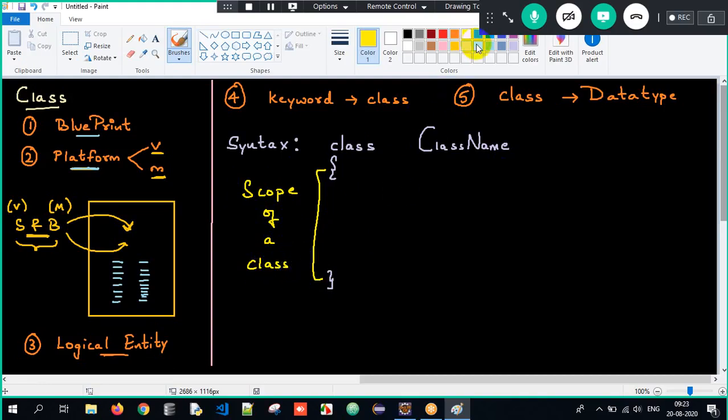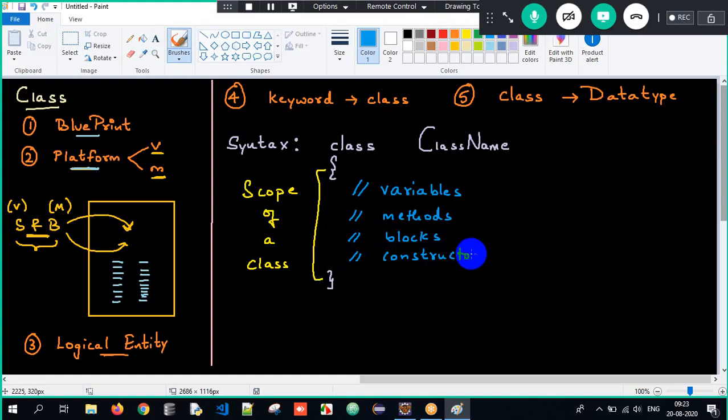So now within the class, what can I store? Within the class, I can store variables. I can store blocks, methods here. I can store methods. I can store blocks. I can store constructors. Everything in Java has to be written within this entire class only. Class followed by class name, and within the class here, you will write variables, methods, blocks, and constructors. Clear? Now, if you talk about an example, sir, can we have a couple of examples, sir? Yes, I will have an example.